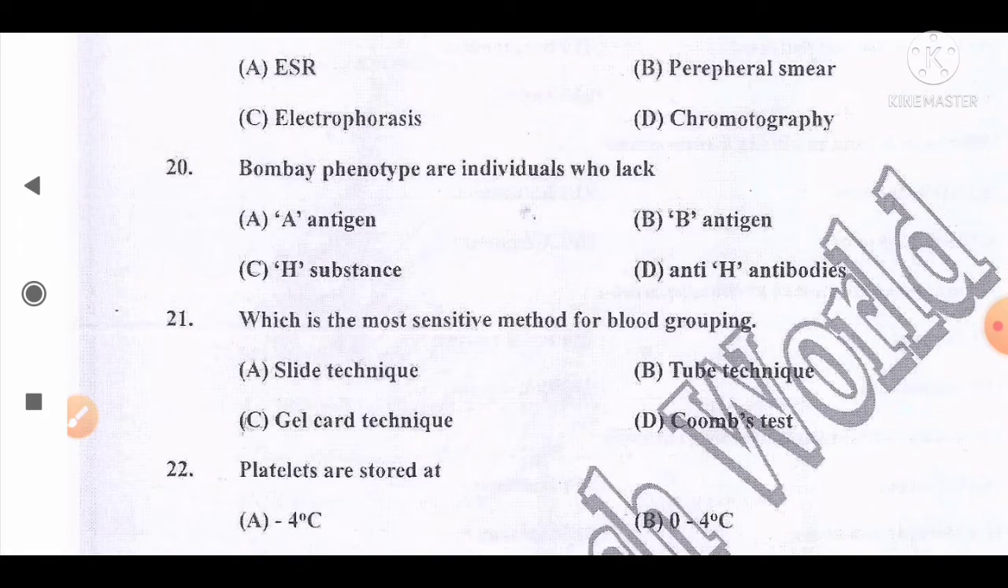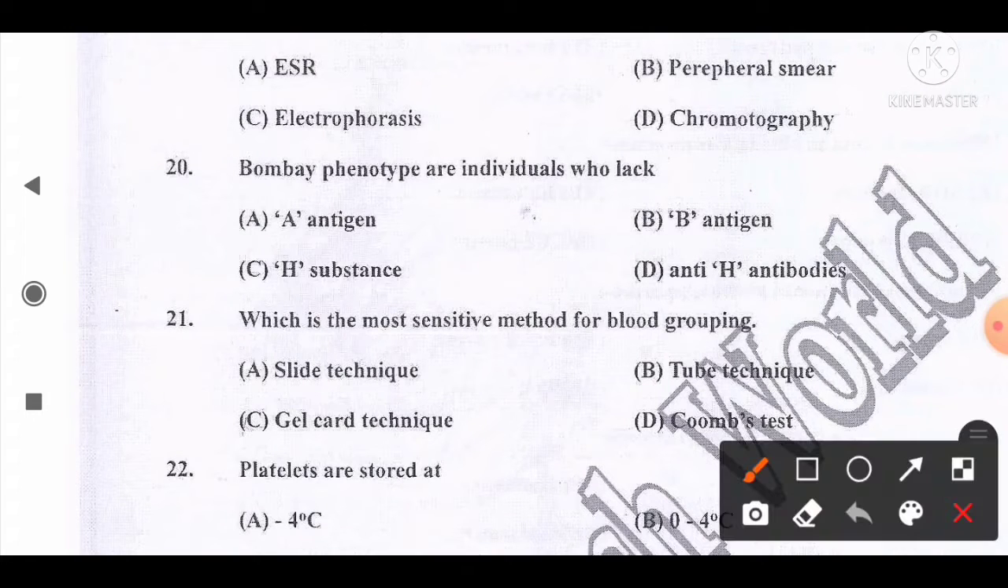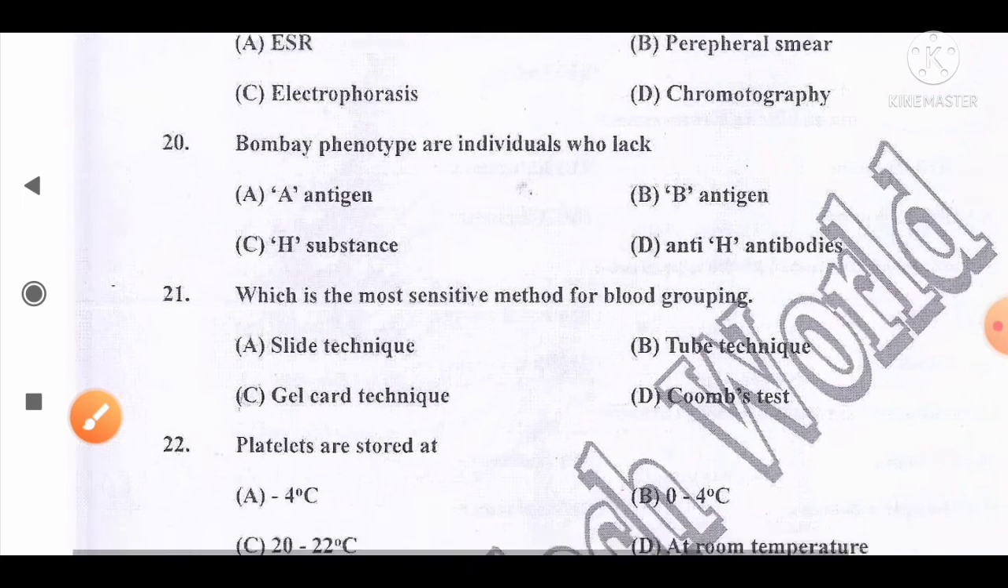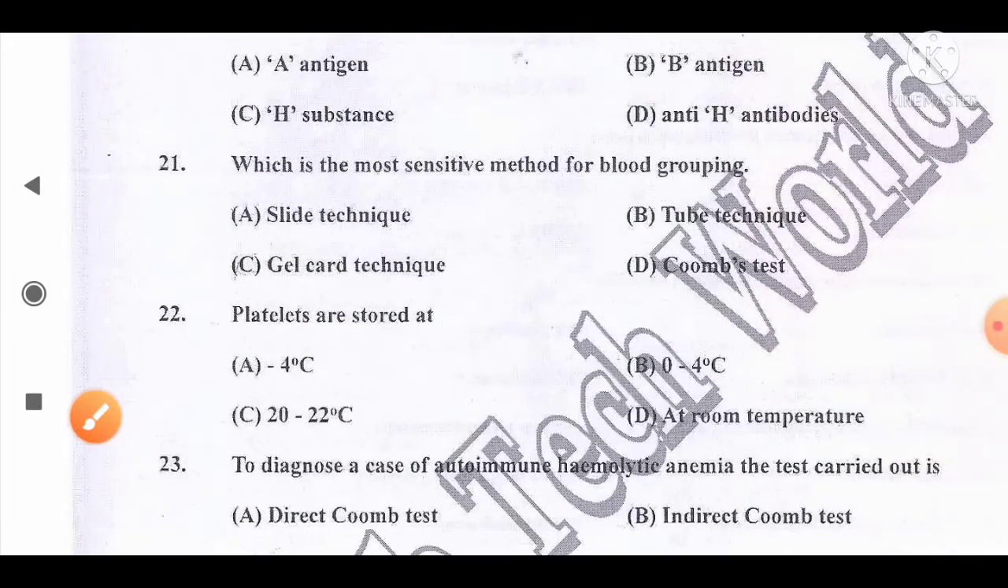Bombay phenotype are individuals who lack dash. Option A. A antigen, B. B antigen, C. H substance, D. anti-H antibodies. And the correct answer for this question is that they lack the H substance or H antigen. So option C, H substance, is the correct answer for this question. Move to the next question, number 21.